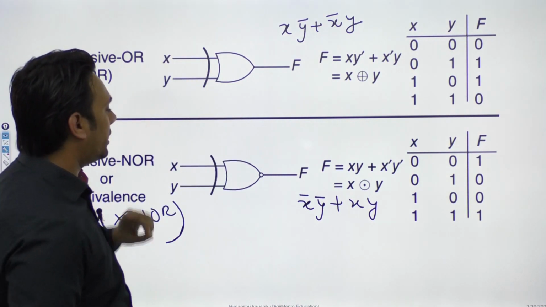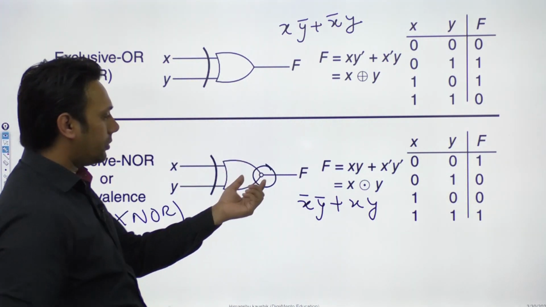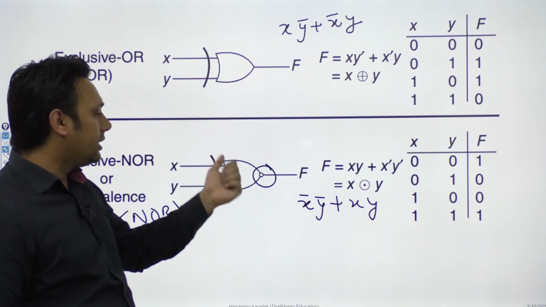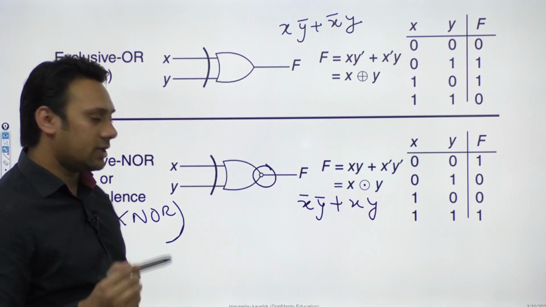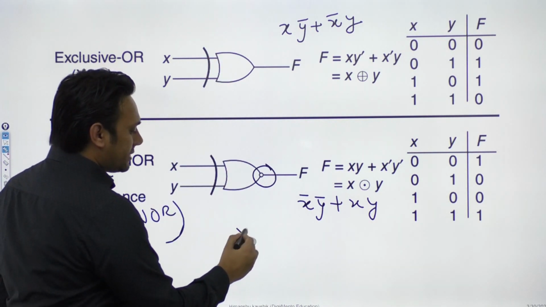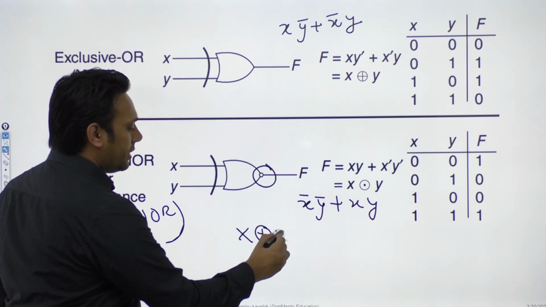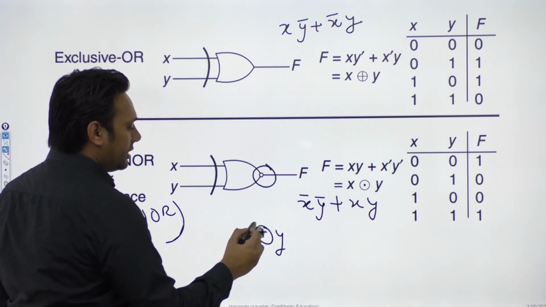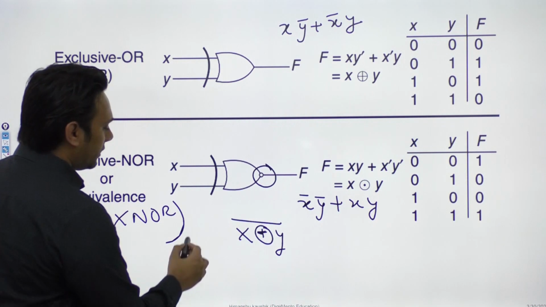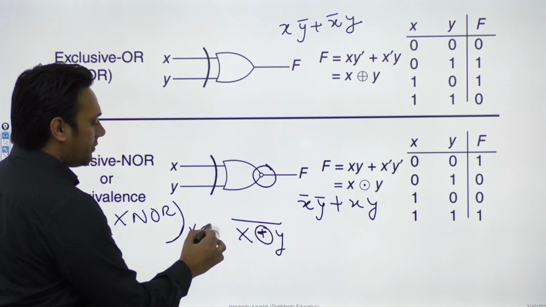So if I just add a NOT operator in an exclusive OR operator, then it becomes a XNOR. I mean to say, if I take X XOR Y, now this X XOR Y, if I take a NOT of this one, then this will give us X XNOR Y.